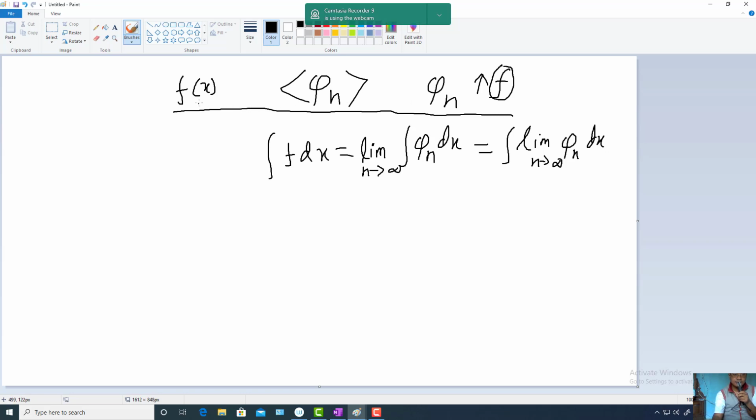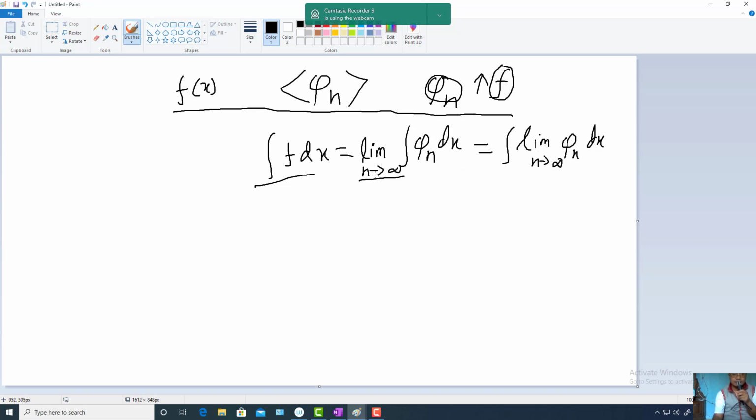Using this theorem, for a given non-negative measurable function we will always be able to find a sequence of non-negative simple measurable functions converging toward the function f, and it is monotonic increasing also.